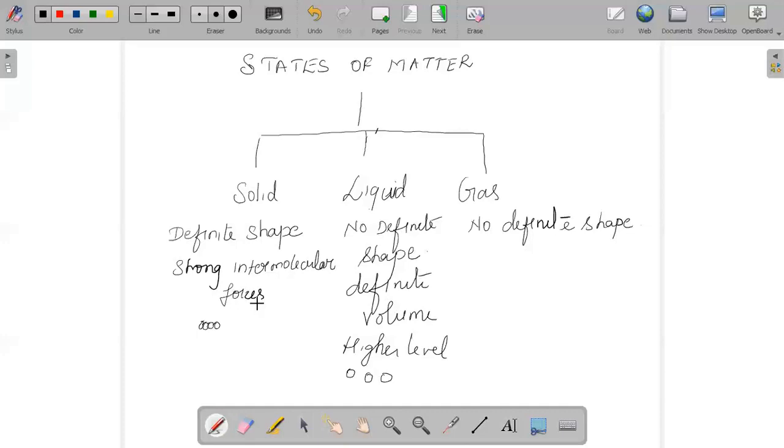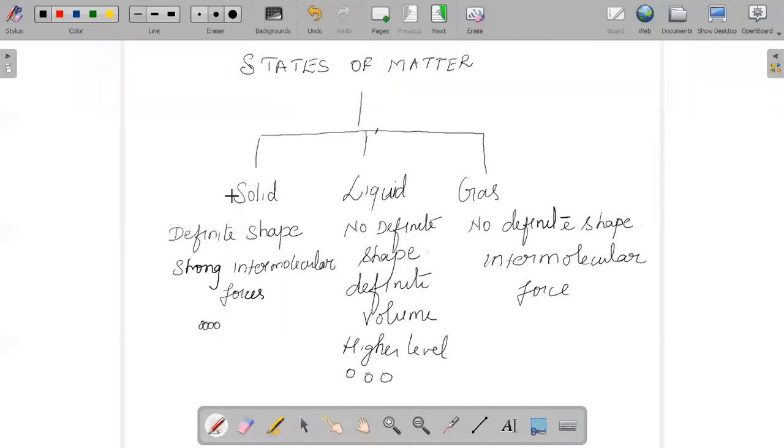And the next one, when we talk about the gaseous state, they do not have a definite shape, nor a definite volume, because their intermolecular force of attraction is very weak compared to solids and liquids. So ultimately we can conclude that they will not be rigid, and they are easily compressible, because the space between the particles of gas compresses on applying pressure. They can also easily undergo diffusion, because the molecules in a gas move at a very fast rate, due to which the speed of diffusion is very high.